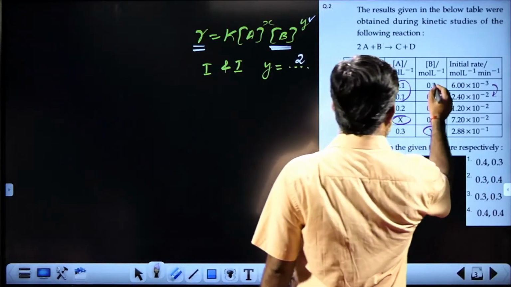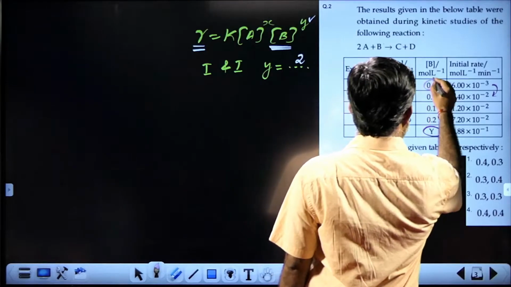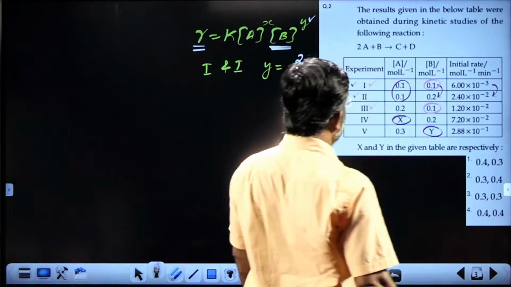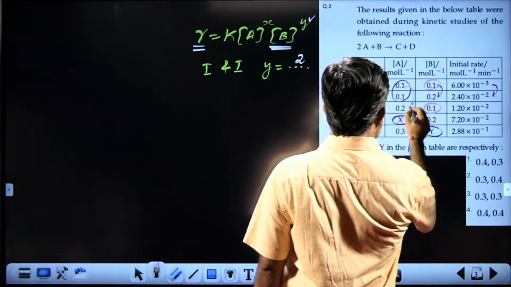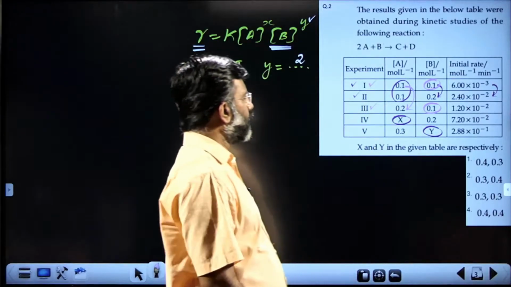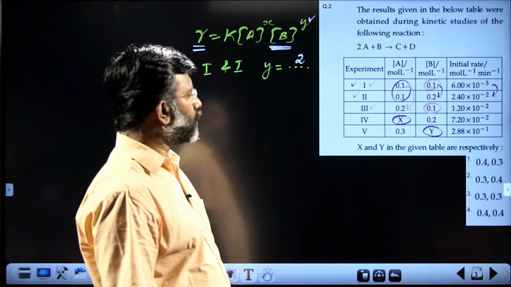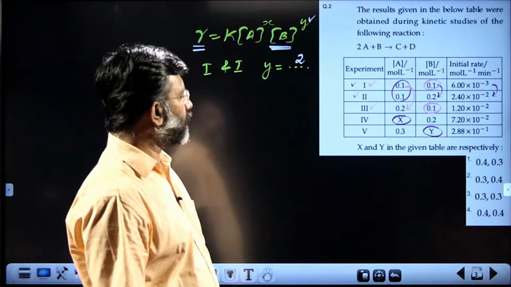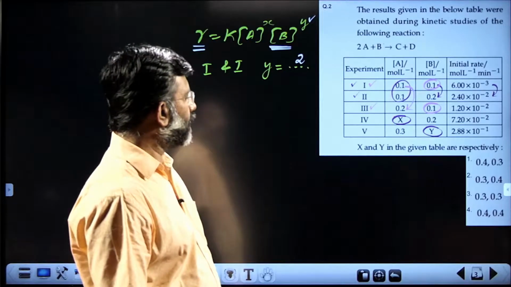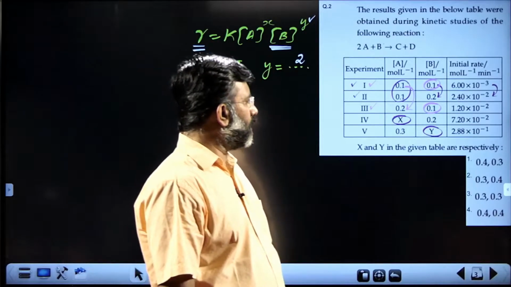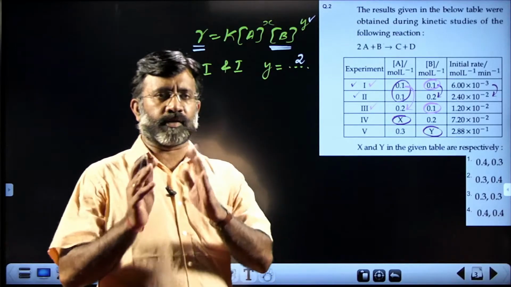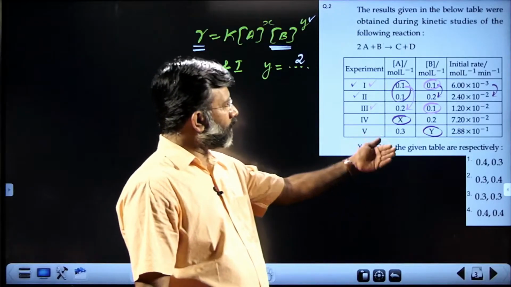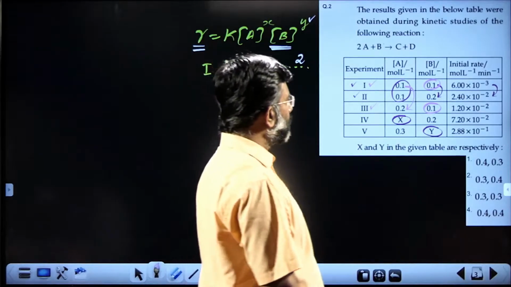In 1 and 3, concentration of B remains constant while concentration of A becomes 2 times, 0.1 becomes 0.2. Please consider experimental observation 1 and 3. So A becomes double while B is kept constant. When B is constant and A doubles, what is happening to the rate?